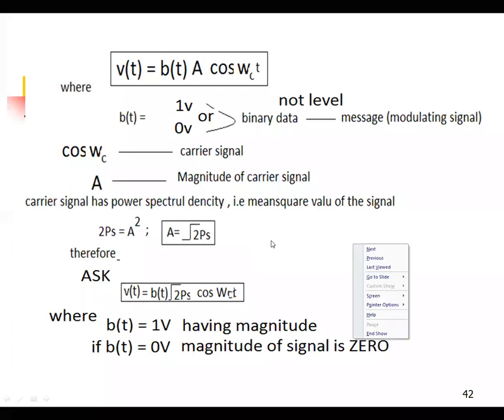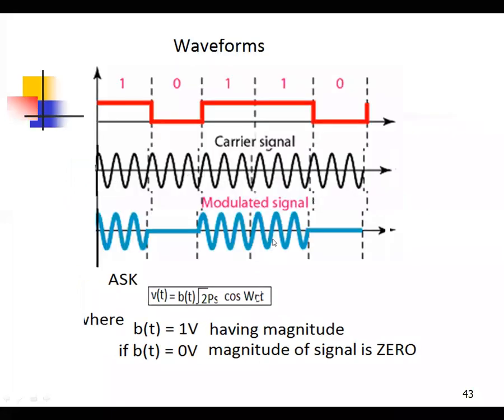Now, let us see the waveforms of ASK. Here, what is the carrier? Cos omega CT. You know the cos and sine are both orthogonal signals. Cos starts at maximum and sine starts at origin.